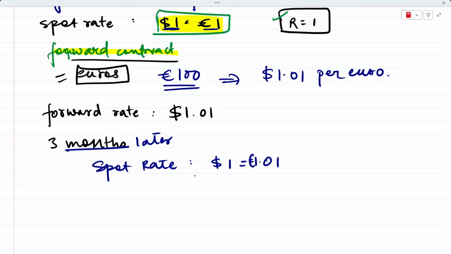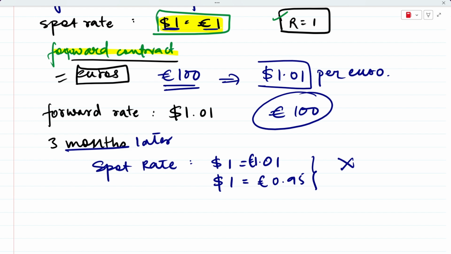This has become the spot rate, or the spot rate can fall also. It might have been that the spot rate becomes $1 equal to 0.95 euros. So the spot rate can move in any direction. But does it matter to you? No, it does not matter to you, because you will still get your 100 euros by paying exactly $1.01 per euro. This is the payment that you're going to make. Okay, because this was the deal. This was what you had already locked with the bank.